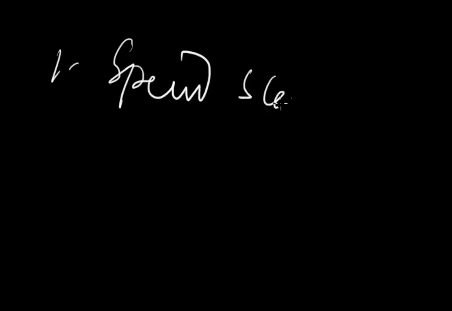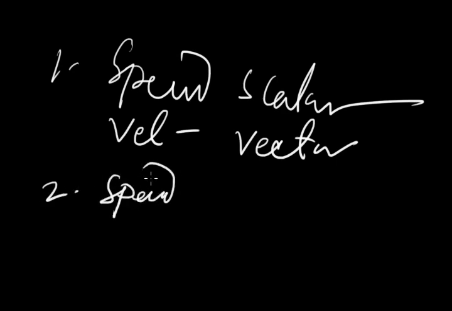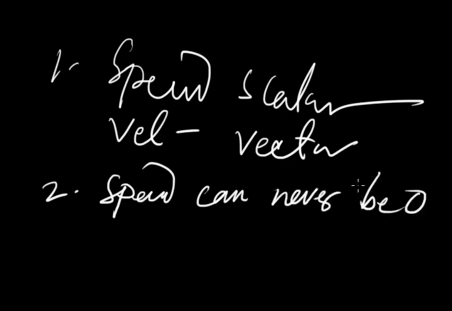Number one, speed is scalar, but velocity is vector. Number two, speed can never be zero, but velocity may be zero.